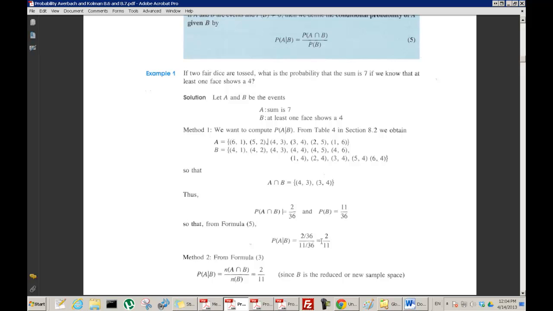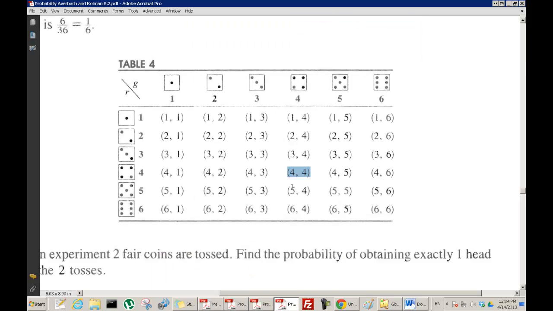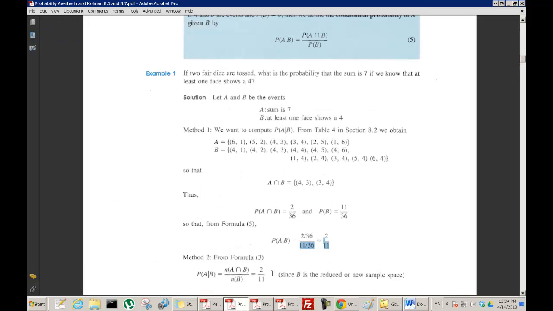So we cancel out the 36 and we get 2/11. I said it was going to be 1/6, which is 2/12. Somehow I guess I was counting that one twice in my thinking, because I kind of got 2 out of 12, which is 1/6. The right answer is 2 out of 11.